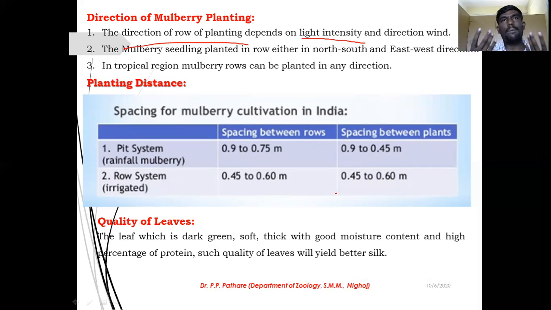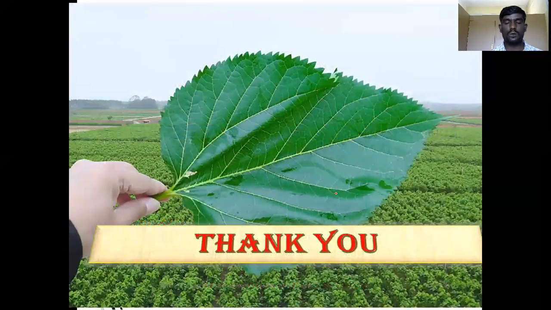Thick leaves are provided after maturation of your mulberry silkworm larva. But these leaves contain good moisture, a high amount of protein and starch. Such healthy food material will help increase your silk production, because if you provide good quality leaves, that is food material, to your larva, ultimately the larva will produce very good quality of silk, and the silk will be high in amount. Understood?